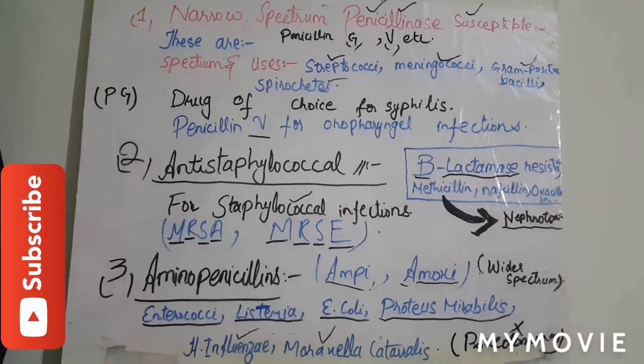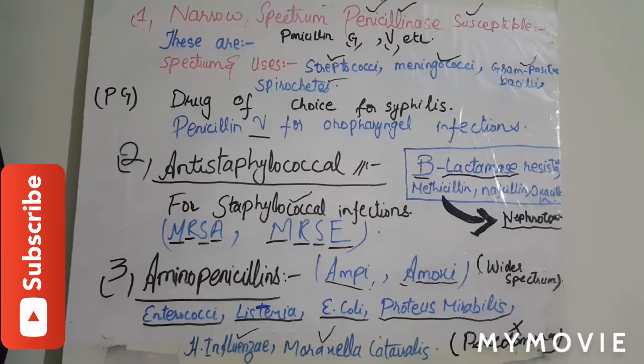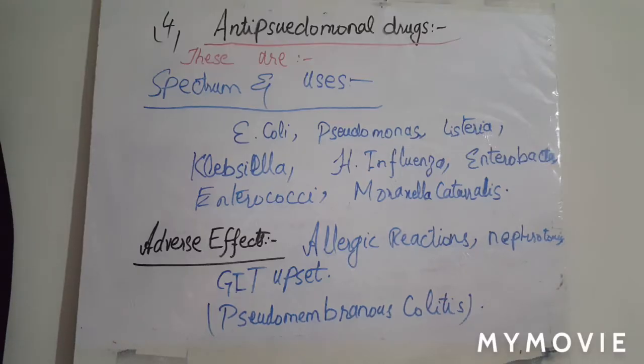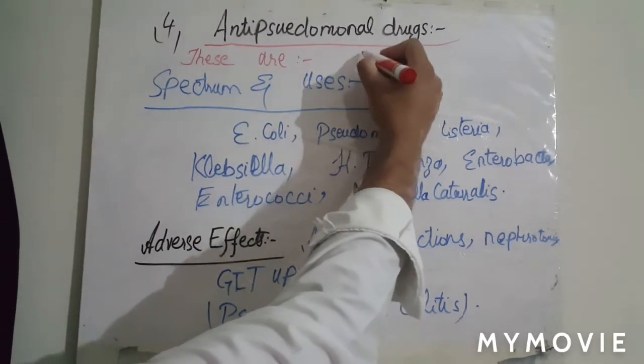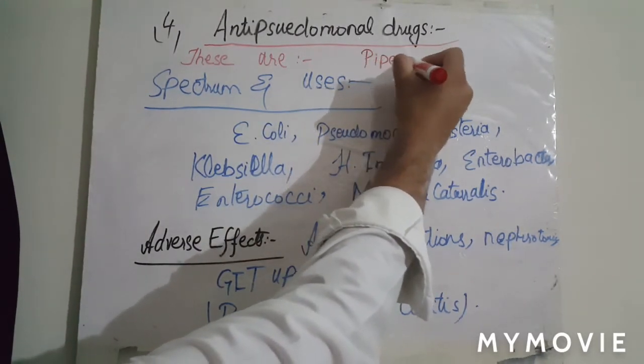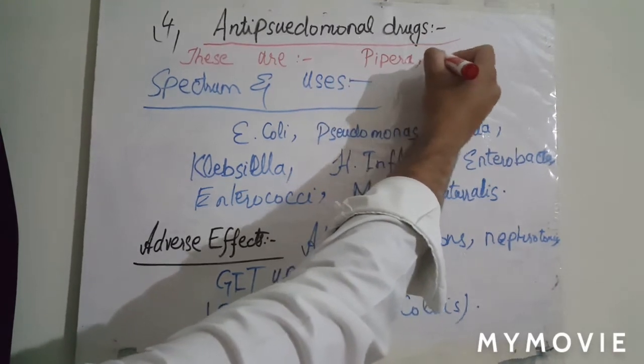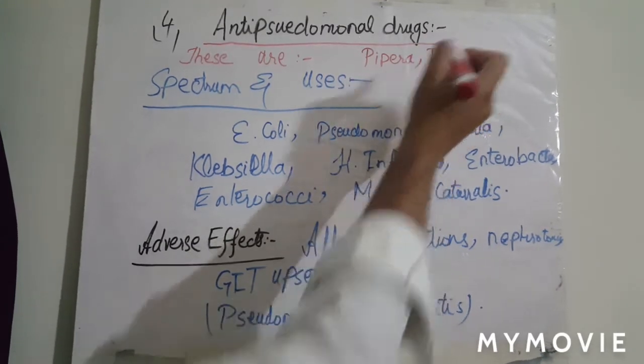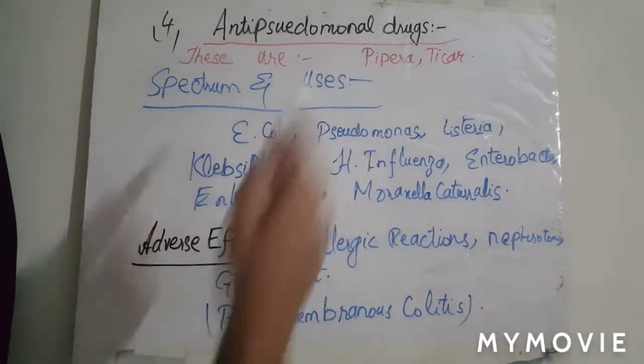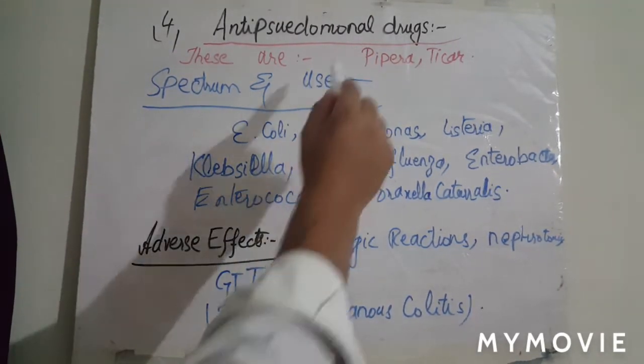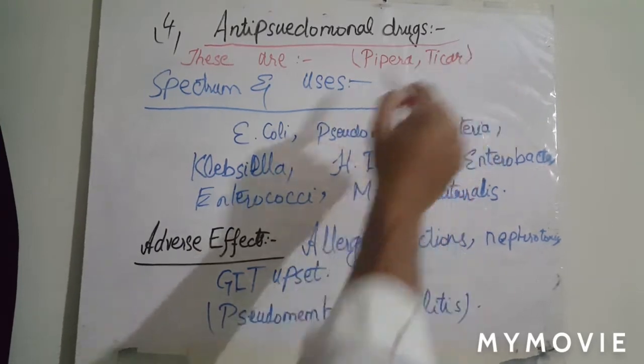Now we will discuss the fourth class of drug, that is anti-pseudomonal penicillins that are active against Pseudomonas and Enterobacter. Now we will discuss the anti-pseudomonal drugs. Anti-pseudomonal drugs are piperacillin and ticarcillin. There are other drugs also, but the major drugs are piperacillin and ticarcillin.